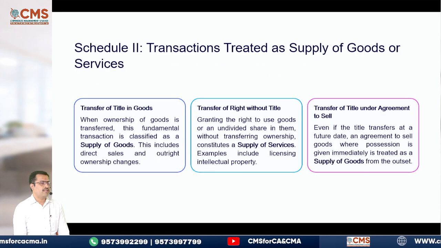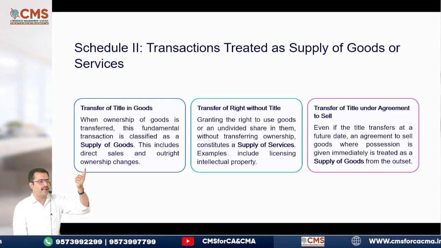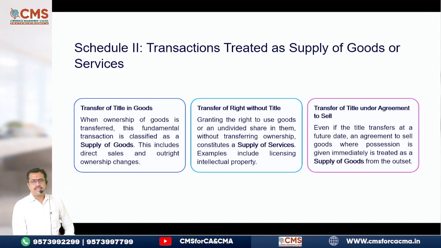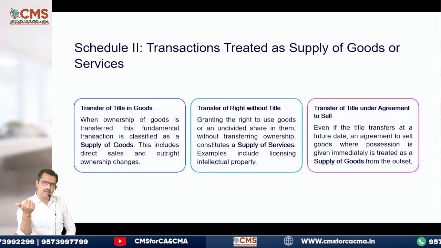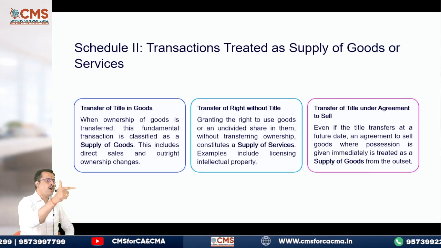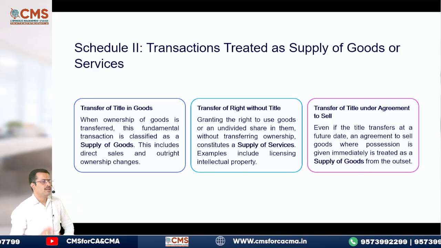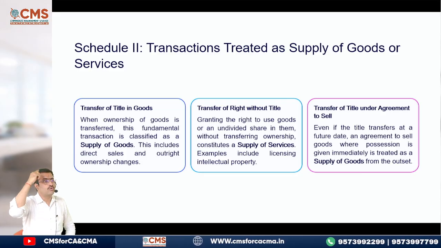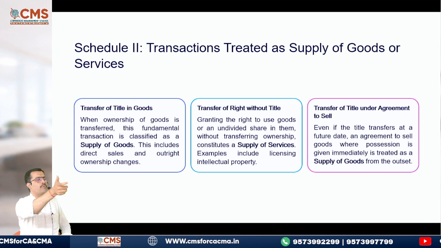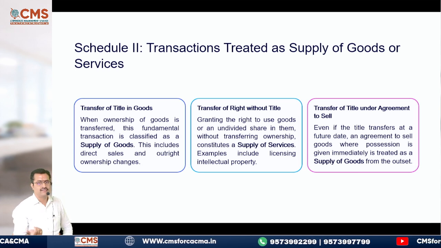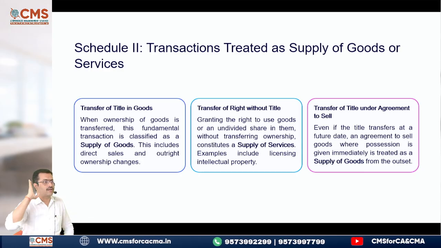Then what are the activities mentioned in Schedule 2? Now listen, I'll tell you how to remember them and how to analyze those points. The activities mentioned in Schedule 2 will be either supply of goods or supply of services. The simple logic you can remember is to go back to the Sale of Goods Act. Just visualize, in the Sale of Goods Act we discuss one point for transfer of risk. When will risk get transferred? Ownership gets transferred, not possession.